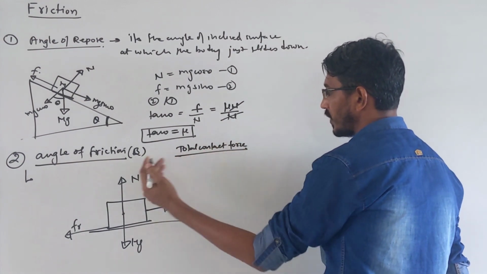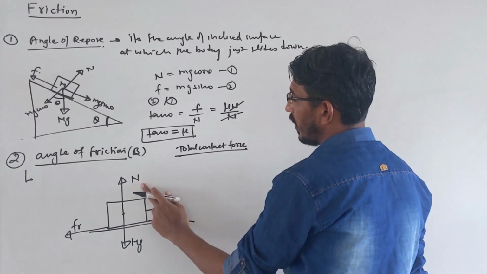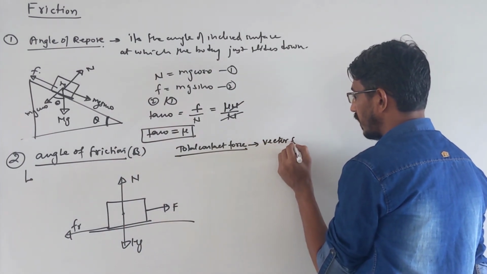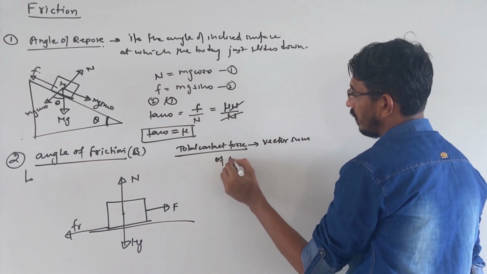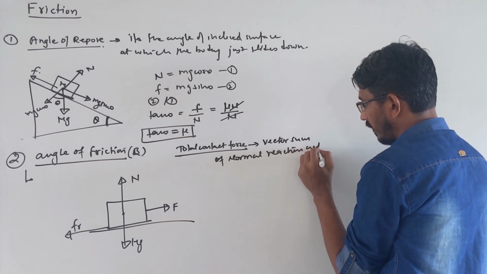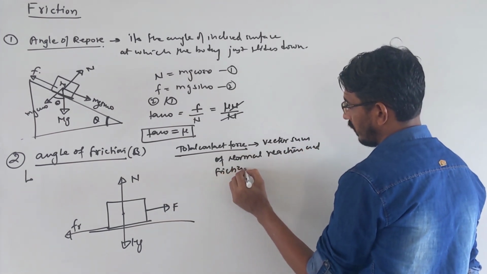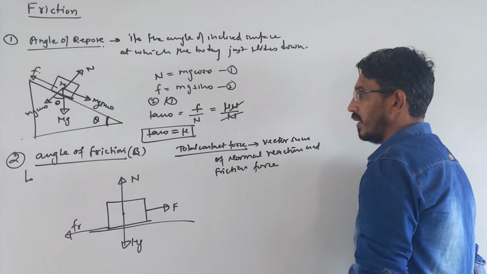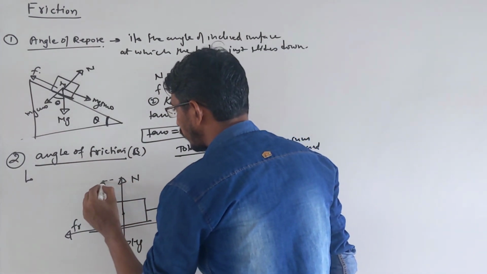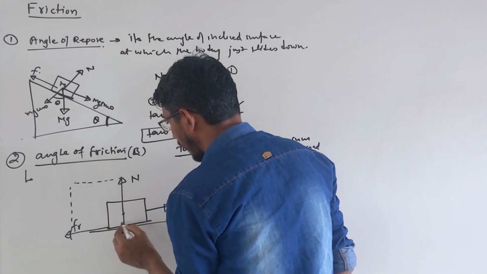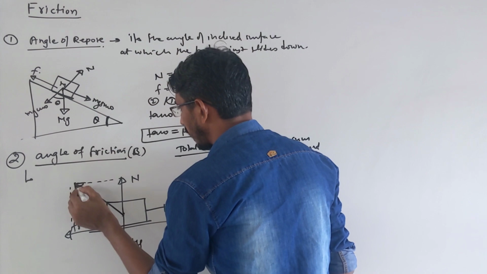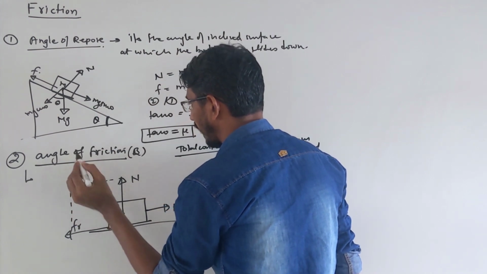What is total contact force in case of friction? The sum of the normal reaction and frictional force. This is nothing but the vector sum, you should always write that. Vector sum of normal reaction and friction force. This is called your total contact force in case of friction, right? So you take the sum of these two forces, this force and this force, and you get a resultant force somewhere. Let's say this is your resultant force, okay, correct. Let's call it Fr, resultant.